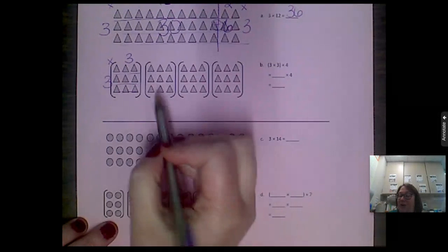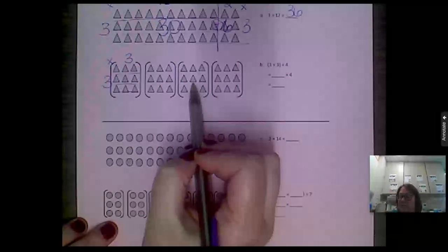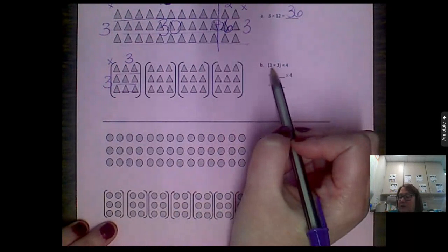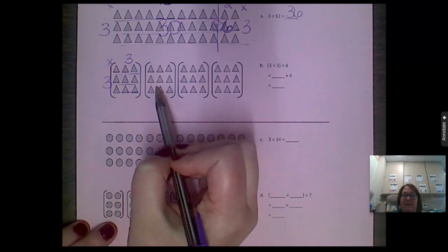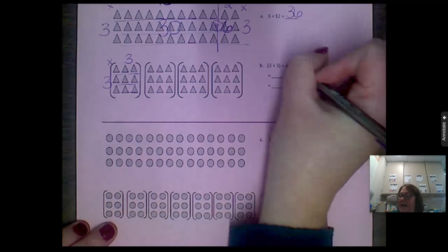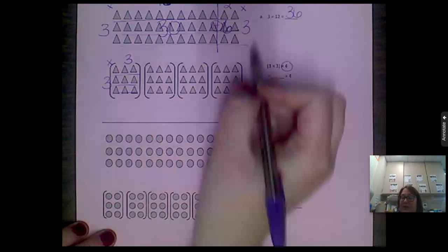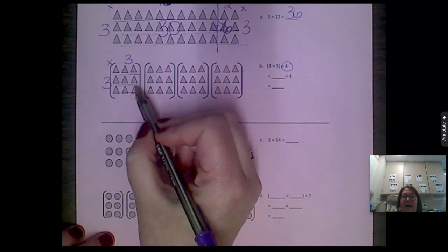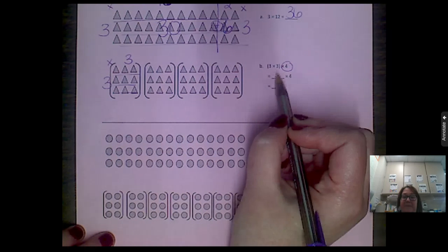They're all showing 3 rows of 3. So 3 times 3 represents all of these little groups. There's 3 groups of 3, and there's 4 of them. So I took this picture and made 1, 2, 3, 4 groups of 3 times 3.